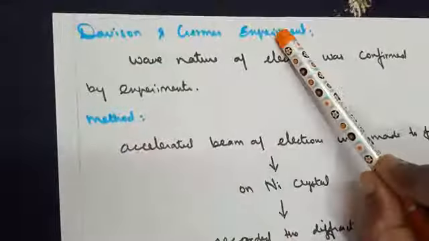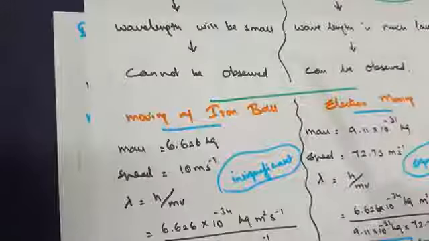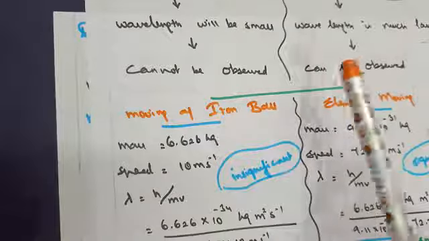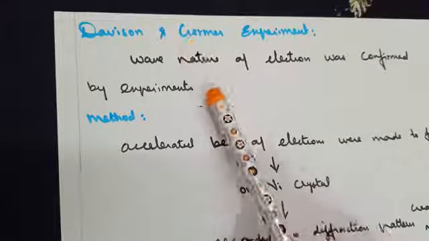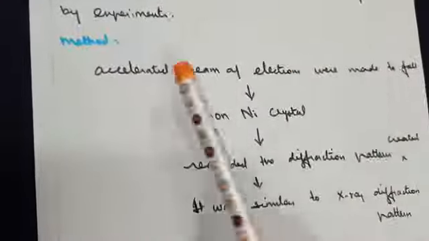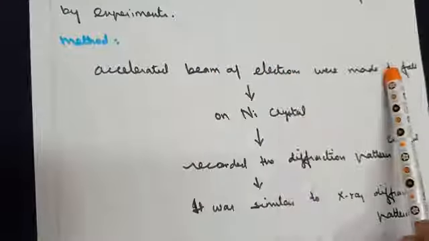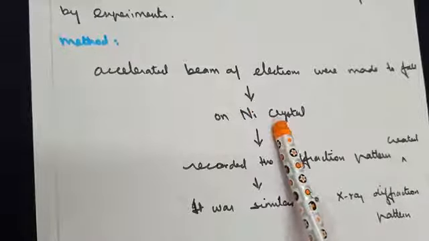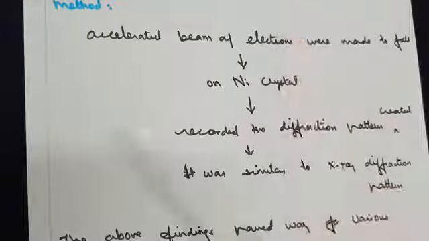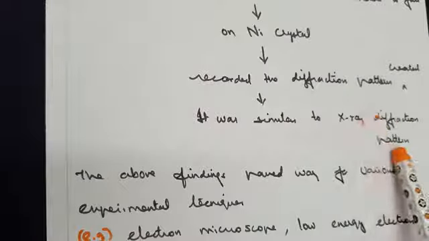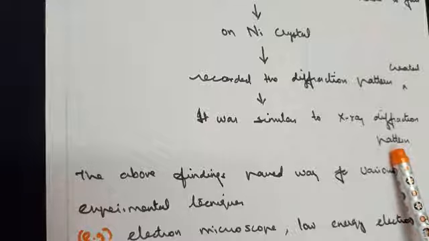This theory was supported by the Davisson and Germer experiment. This was the mathematical or theoretical way of proving that all matter has a dual character. These scientists proved it experimentally. What they did was this: an accelerated beam of electrons was made to fall on a nickel crystal. As a result, a diffraction pattern was created. The pattern created by this accelerated beam of electrons was similar to the X-ray diffraction pattern. Hence, they agreed that all particles have a dual character in nature.